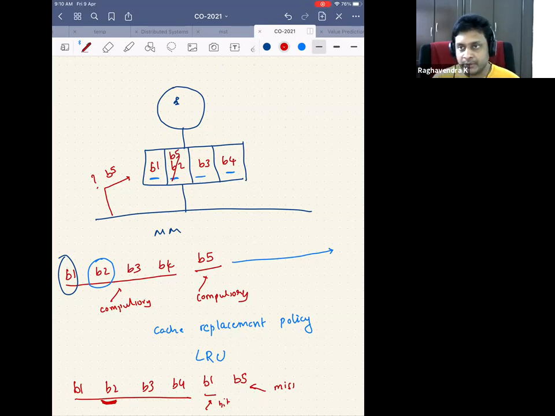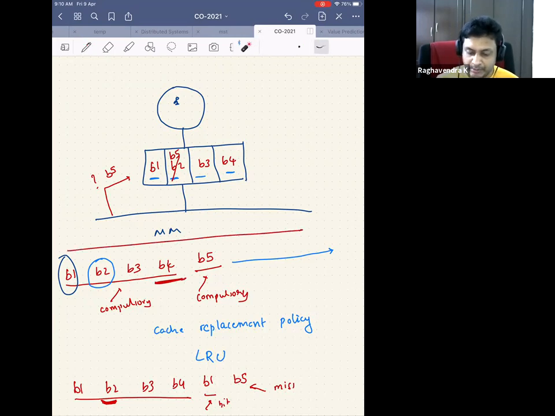Of course, you can come up with any policy you can think of. You can come up with a policy called MRU, which is most recently used. I will say, no, I don't want to pick out the least recently used block. I will implement the most recently used policy, which means that I will remove a block which was most recently used. In this particular case, I will remove B4 because that's the most recently used. In this case, I will remove B1 because that's the most recently used.